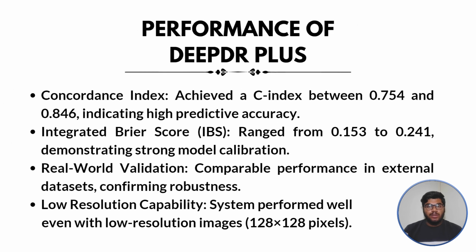Now let us discuss the performance of the DeepDR Plus system, where a concordance index, or C-index, between 0.74 and 0.846 was achieved, indicating high predictive accuracy. This is one of the major performance results of DeepDR Plus. They have also used the integrated Brier score, IBS, which ranges from 0.153 to 0.41, demonstrating strong model calibration. And for real-world validation, there is comparable performance in the external datasets, confirming robustness.